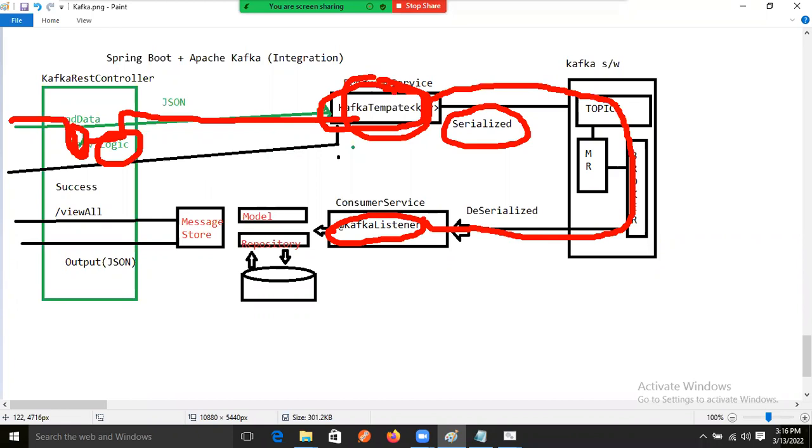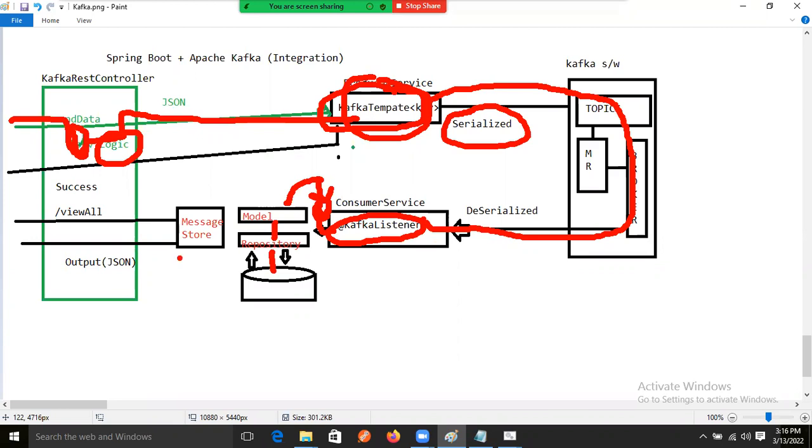And in the consumer application, because JSON data is coming here, we will convert that JSON data into object data. Again we will write the converter logic here. After converting that, we will prepare the model data, and that model data we will give to the repository, and the repository will store the data in the database.